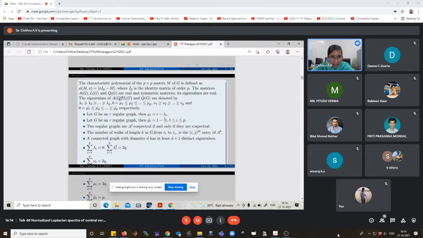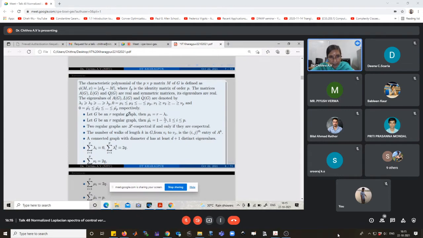The eigenvalues of the adjacency matrix of the graph are denoted by lambda 1 greater than or equal to lambda 2 greater than or equal to and so on down to lambda p. Laplacian eigenvalues are denoted by mu 1, mu 2, up to mu p. Signless Laplacian eigenvalues are denoted similarly by mu 1, mu 2, up to mu p. And normalized Laplacian eigenvalues are denoted mu 1 tilde less than or equal to mu 2 tilde less than or equal to and so on, up to mu p tilde.